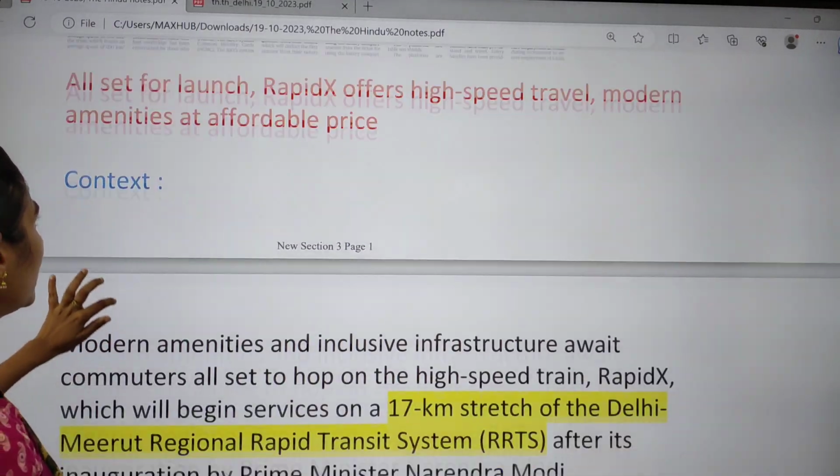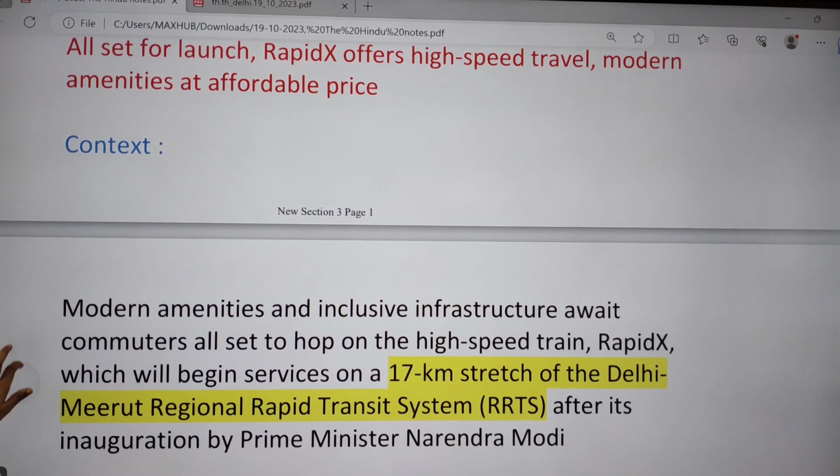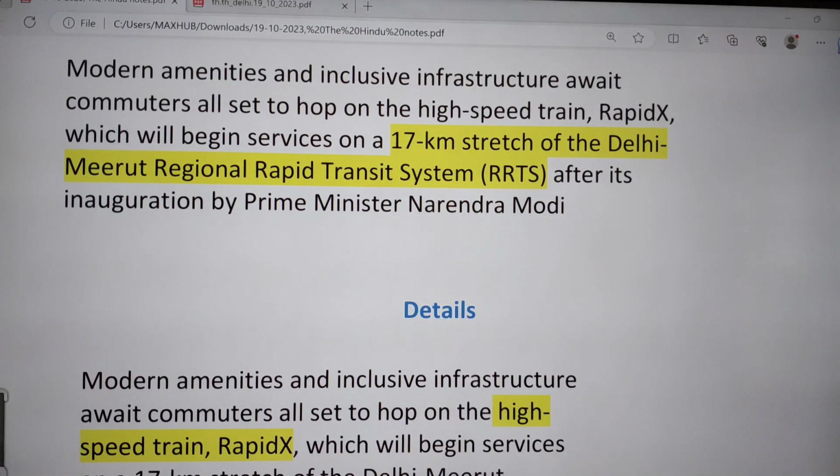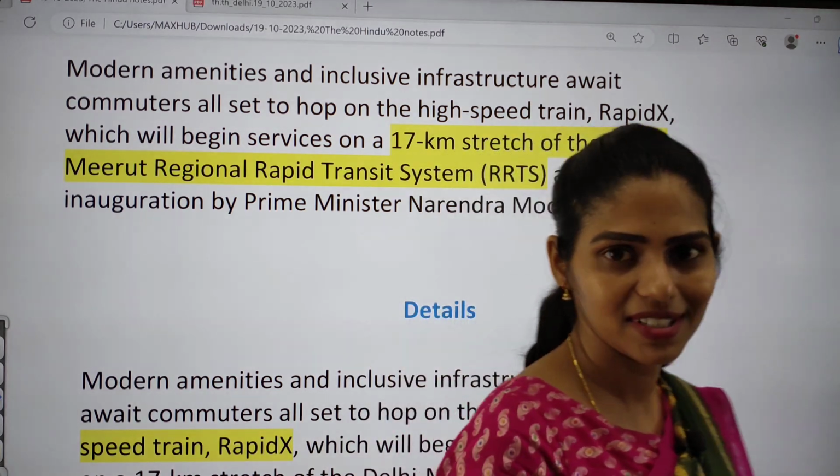So the first article is about RapidX. All set for launch, RapidX offers high-speed travel, modern amenities at affordable price. Here you have to know some details of this RapidX, because there is a chance of getting a question in your prelims.